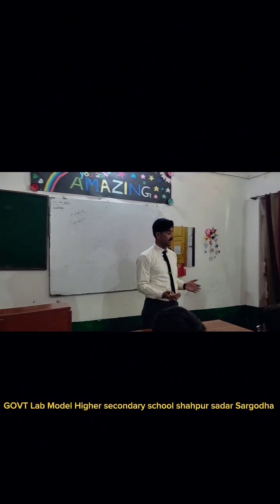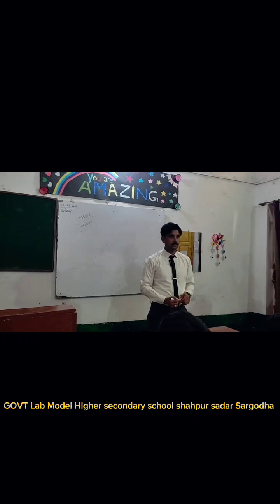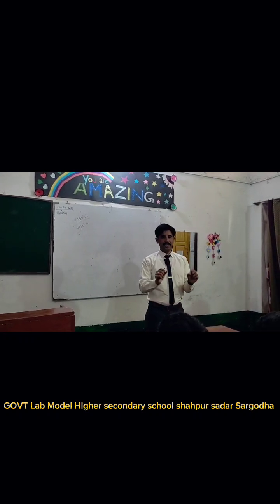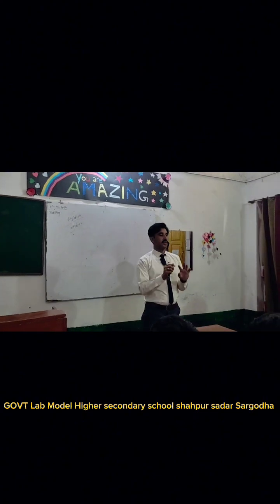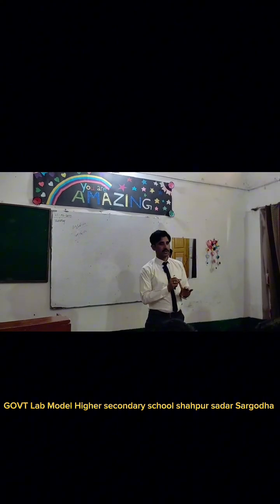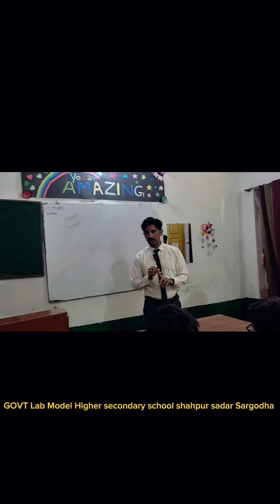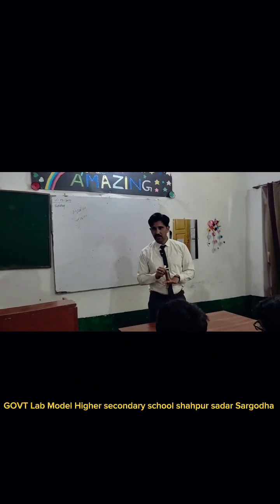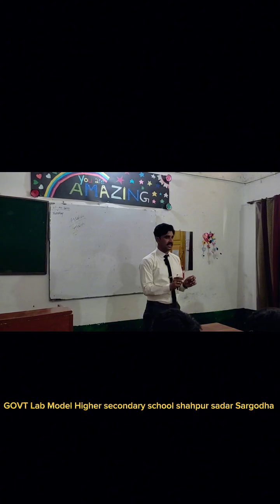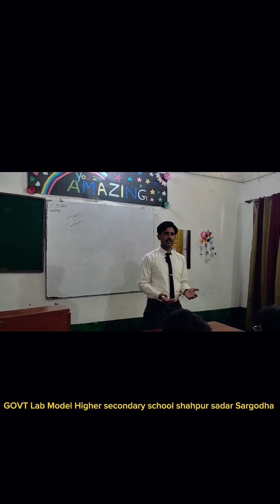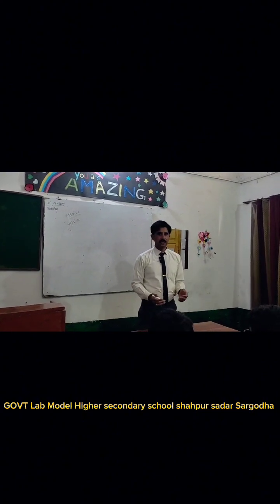In imperative sentences, we have three things: order, advice, or request. If we have these in the sentences, that is called an imperative sentence.